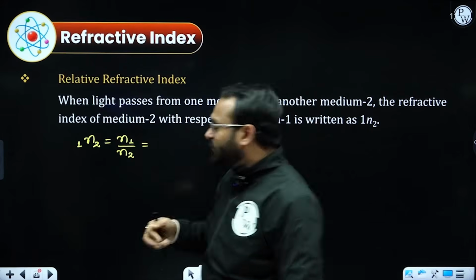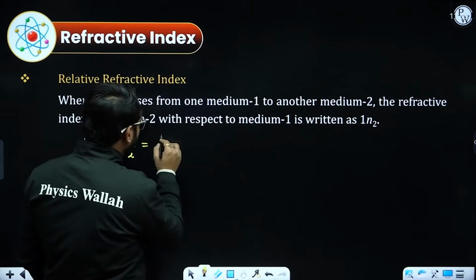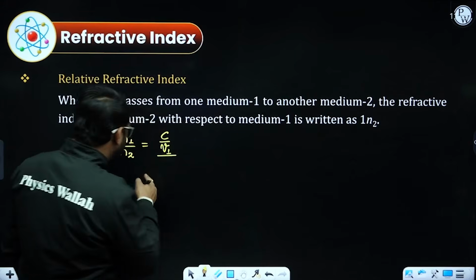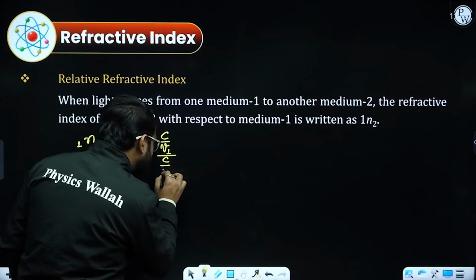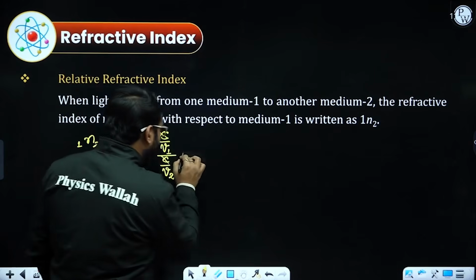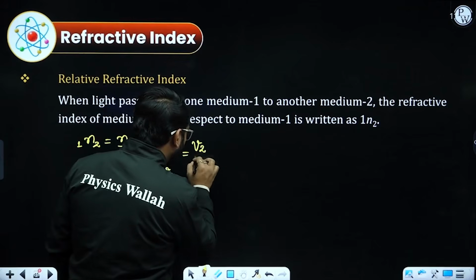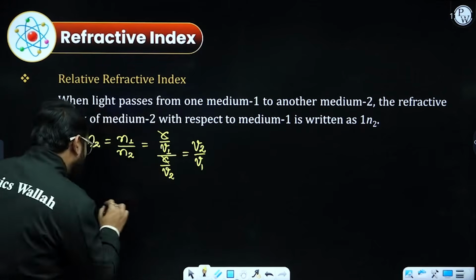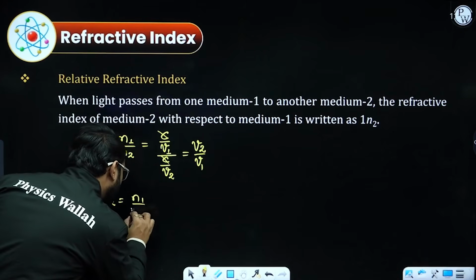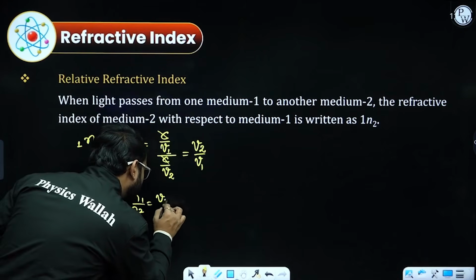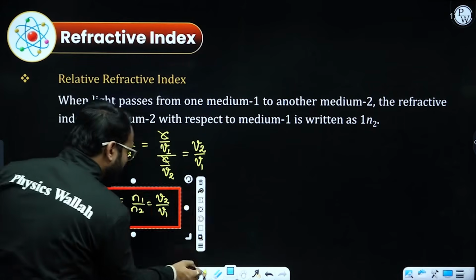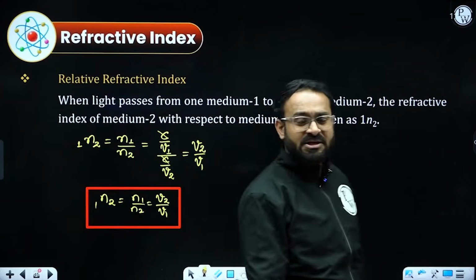So we know the formula as per the absolute refractive index. N1 can be written as C by V1 and N2 can be written as C by V2. If I cancel out the value of C, I will get V2 by V1. So I have got the refractive index value as N1 by N2, or it can also be written as V2 by V1. That is the formula for the relative refractive index.